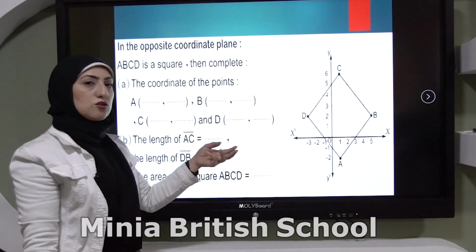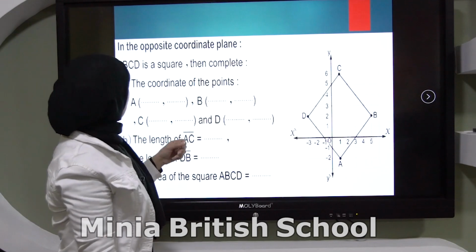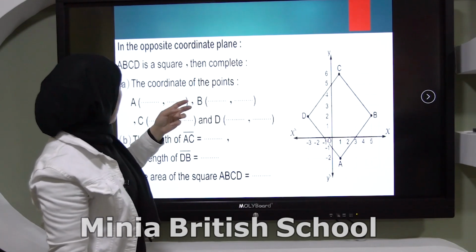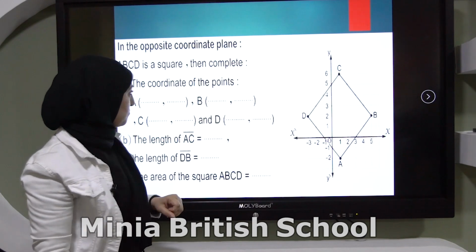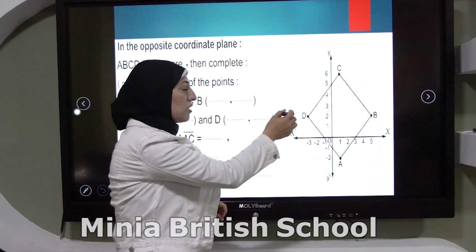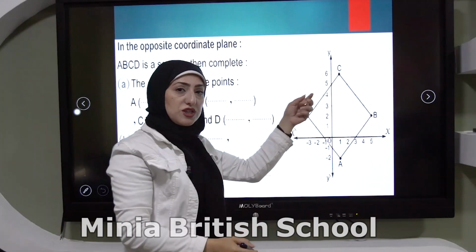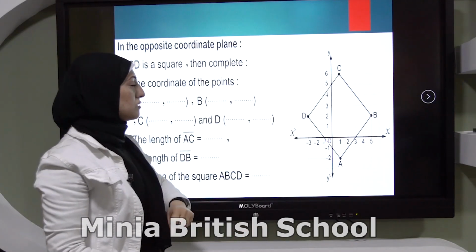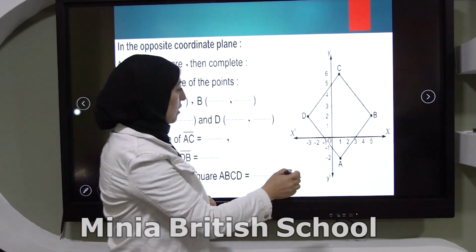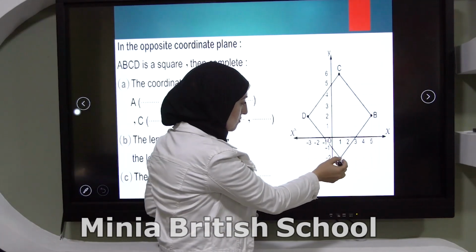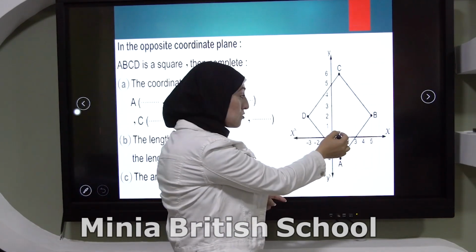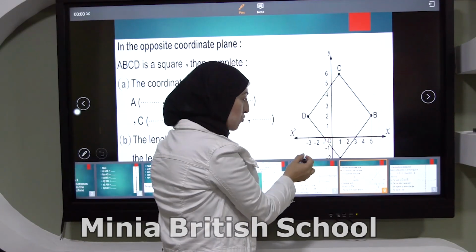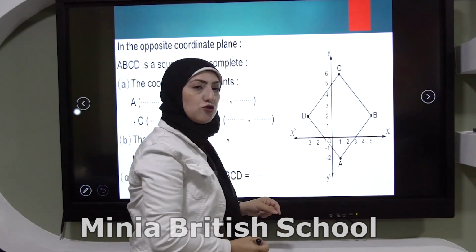Let's see another exercise here. Here I have ABCD is a square, then complete. I want to write the ordered pair of these points. A, what is A? A here on the x-axis 1 and on the y -2.